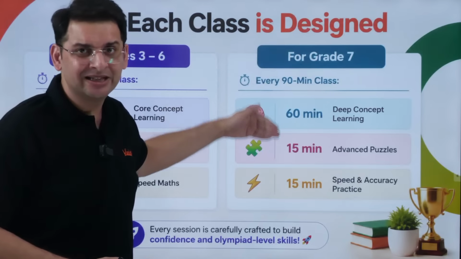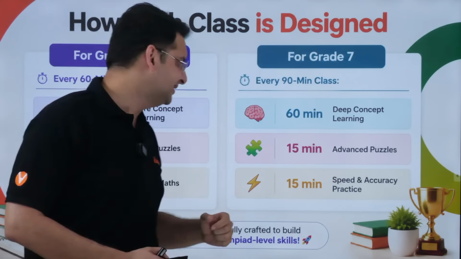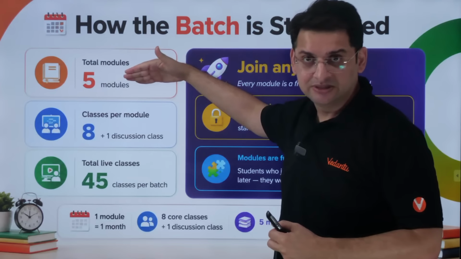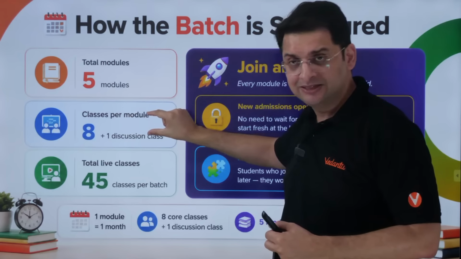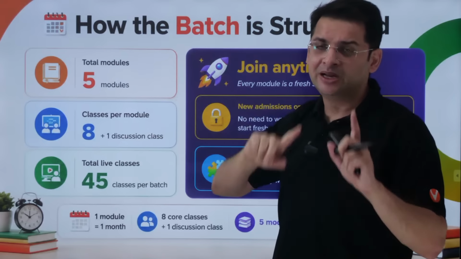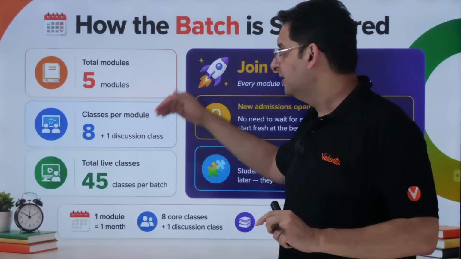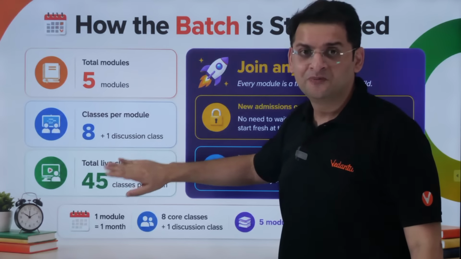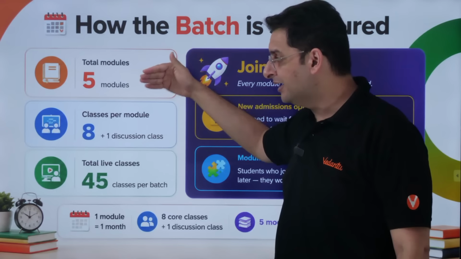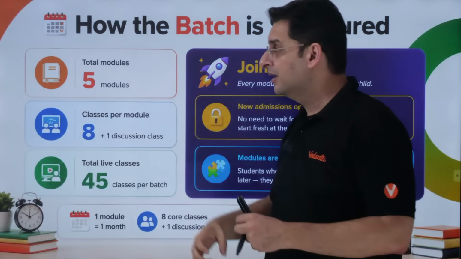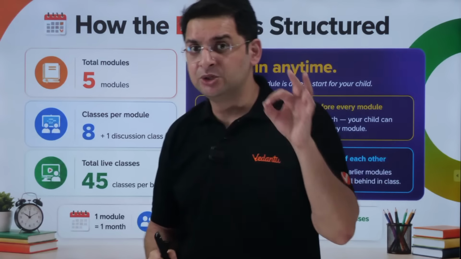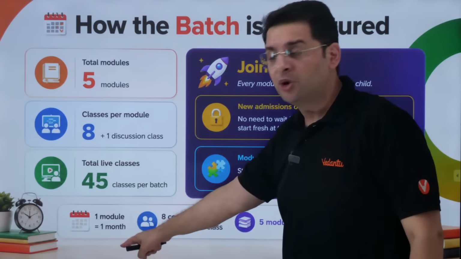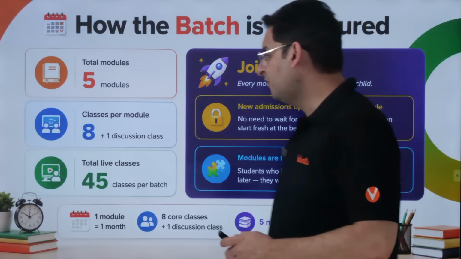For grade 7, it is exactly the same thing, just that it's a 90-minute class instead of a 60-minute class. Now, every batch consists of 5 modules. Every module consists of 8 classes, which gets covered more or less in 1 month. After 8 classes, there is one discussion class, which happens after the test. So 8 classes plus 1 discussion class per module, a total of 45 classes. We have divided the entire course of all the grades into 5 different modules, and every module is independent of each other. So approximately 1 module a month, and 8 classes plus 1 discussion class, a total of 45 classes.